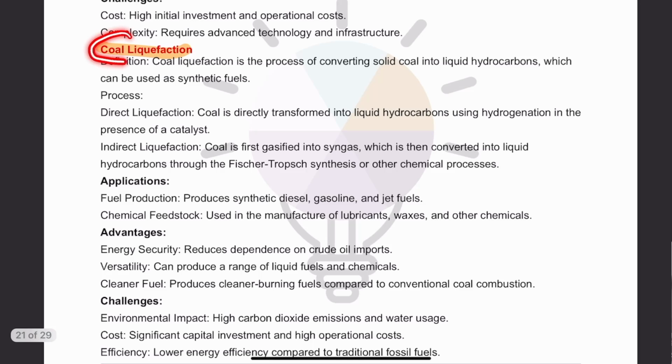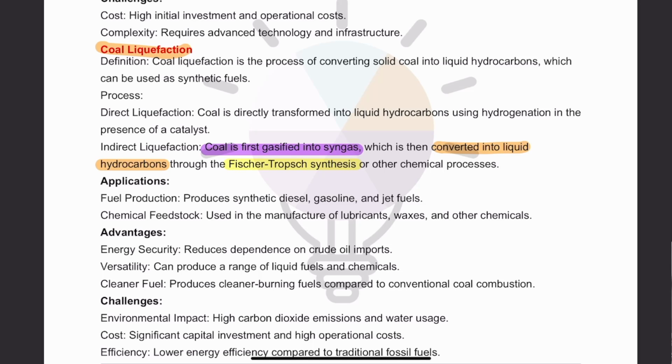Then coal liquefaction. What is coal liquefaction? Coal liquefaction is the process of converting solid coal into liquid. So how will it happen? Basically, the same process. First, coal will be heated under pressure and with steam in a gasifier. So coal will be converted into synthetic gas that we have already discussed. And when it has been converted into synthetic gas, then it will be converted into liquid hydrocarbon with the Fischer-Tropsch synthesis.